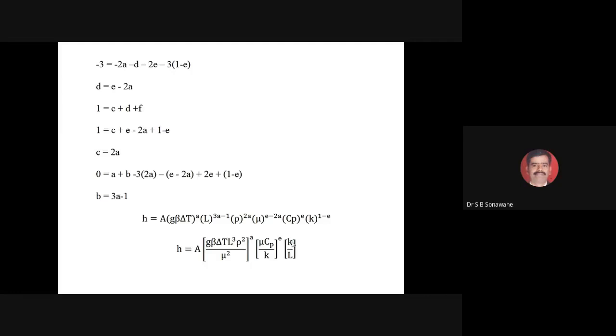Now this G beta delta T L cube rho square divided by mu square is one of the important non-dimensional numbers, known as Grashoff's number.